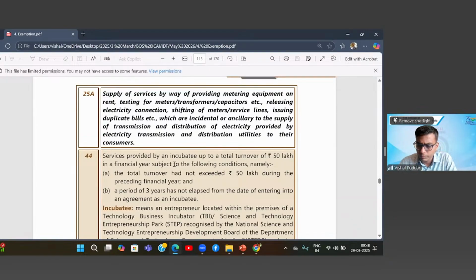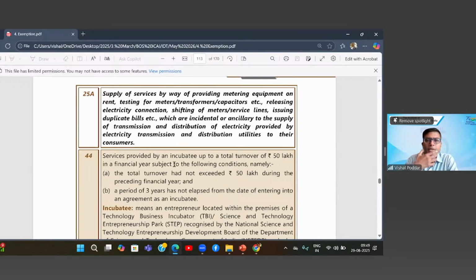Transmission or distribution of electricity by an electricity transmission or distribution utility, 25A. I have read 25, I have explained 25. Okay, sir. 25A: Supply of services by way of providing metering equipment on rent, testing for meters, transformer, capacitor, etc. Releasing electricity connection, shifting of meter, service line, issuing duplicate bills which are incidental or ancillary to the supply of transmission and distribution of electricity provided by electricity transmission and distribution utilities to their consumers.